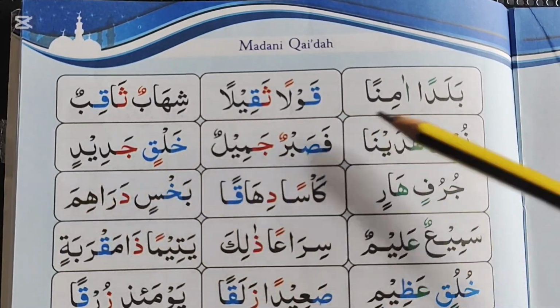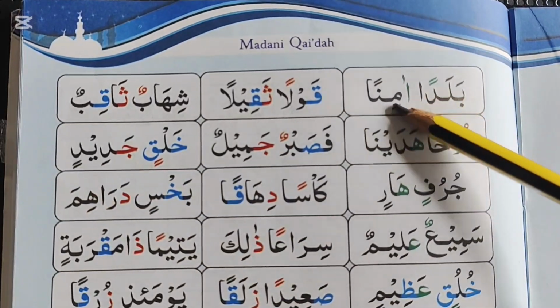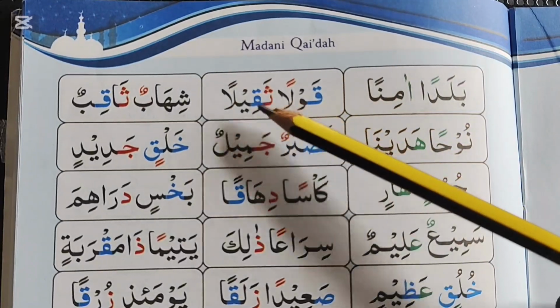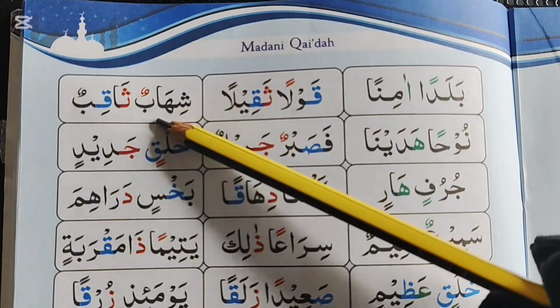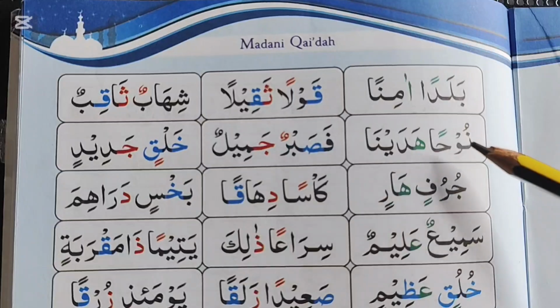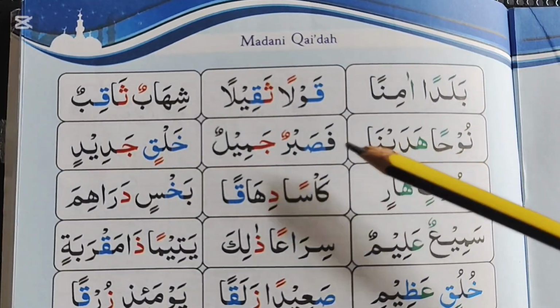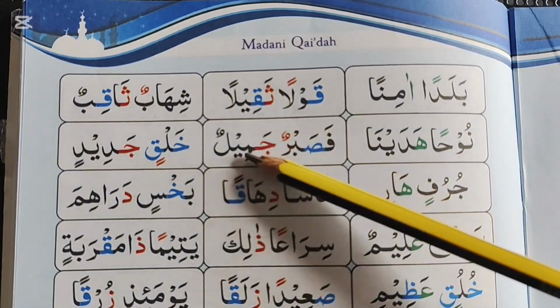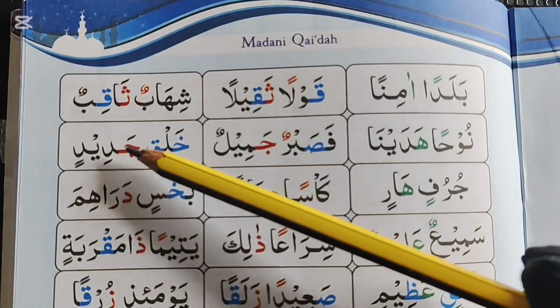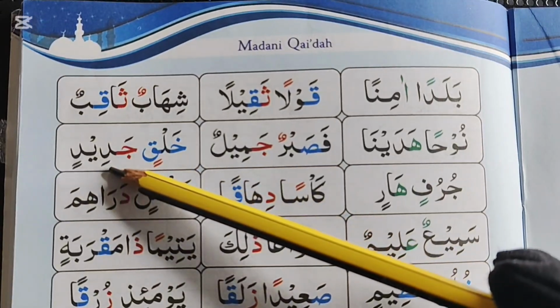Up to 2 harkat. Baladan aminan, qawlan thaqilan, shihabun thaqibun, nuhan hadayna, fasabrun jamilun, khalqin jadidin. Sadaqallahul Azim.